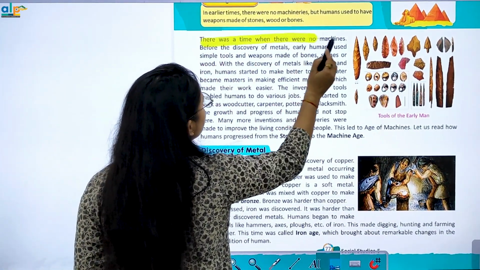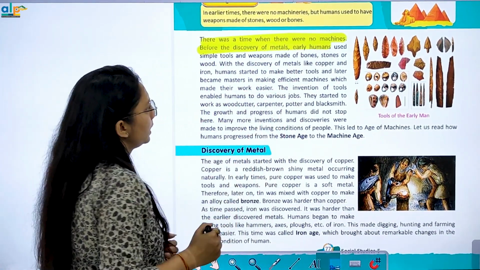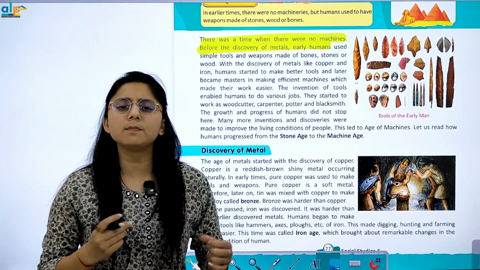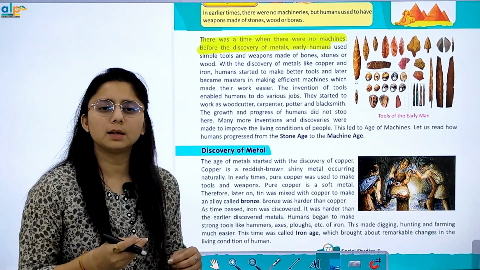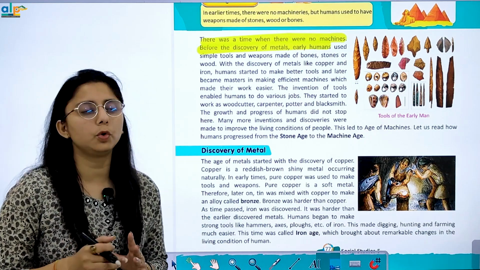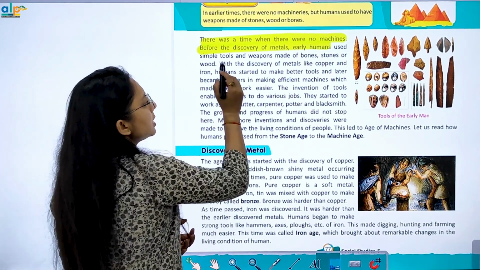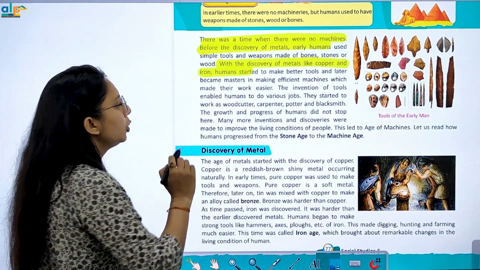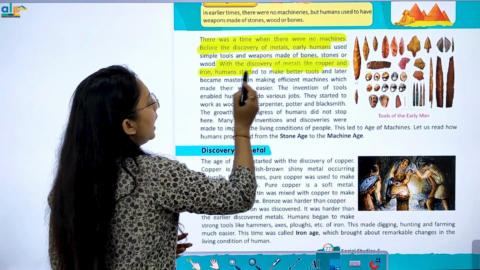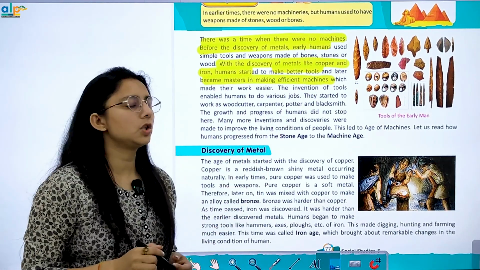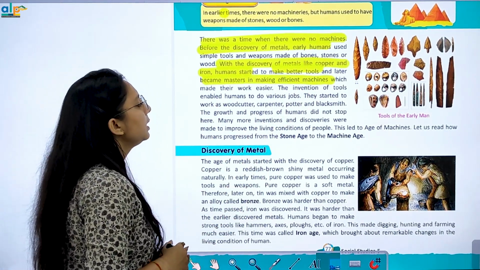So there was a time when there was no machine, before the discovery of metal. Early humans used simple tools, like sickles, made of stone and wood. With the discovery of metals like copper and iron, humans started to make better tools and later became masters in making efficient machines that made their work easy.